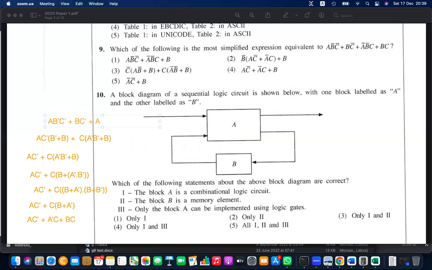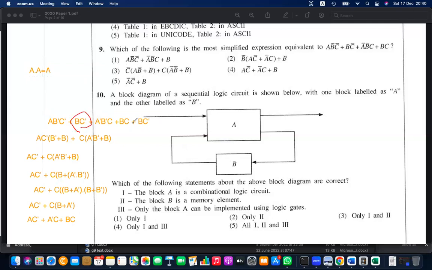So then A naught, B naught, C, and BC. And actually, I can again add BC naught to this because you know the idempotent law, A or A is A. So if I add two of this, that doesn't matter.